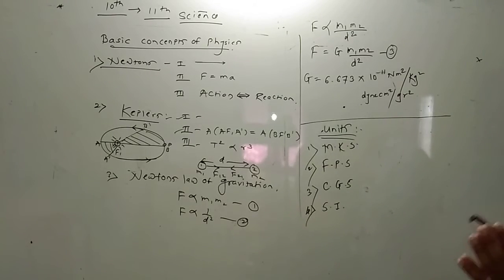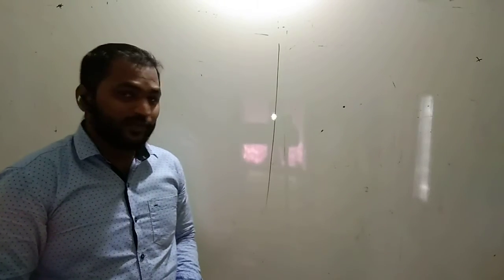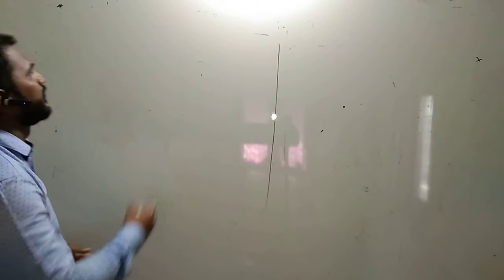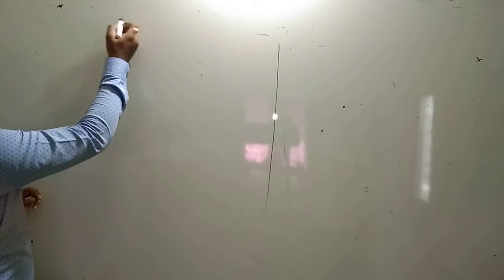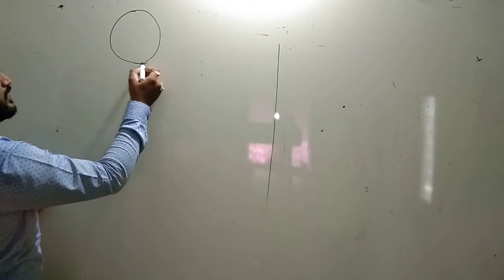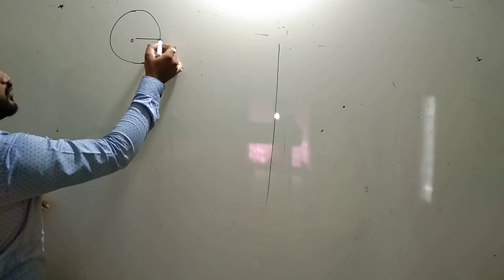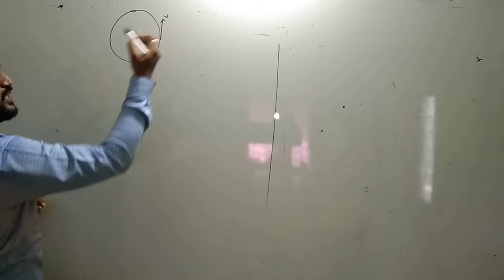So look at the board. We are going to study the 11th science basic concepts of physics. Okay, next important terms are as follows. Suppose a body is in a circular motion with the linear velocity v.